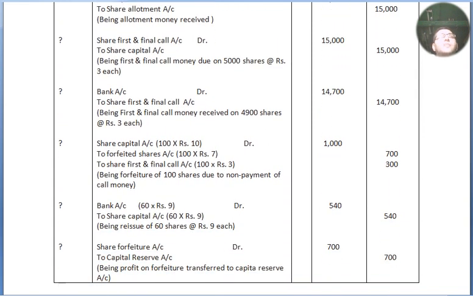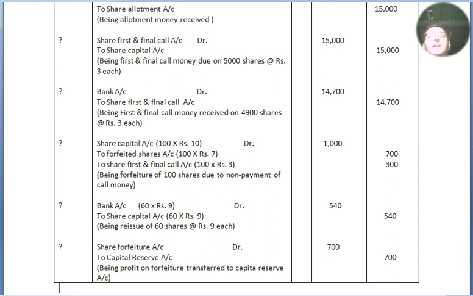Bank account debited to share first and final call account, being first and final call money received on 4,900 shares. As I have already told you, in the first and final call one shareholder holding 100 shares failed to pay, so we have not mentioned calls in arrears because it is not required. The more the journal entries, the more you will get confused. Better not to write. Alright, then being first and final call money received on 4,900 shares at the rate of ₹3, so the amount received by the company is 14,700, 14,700 both side.